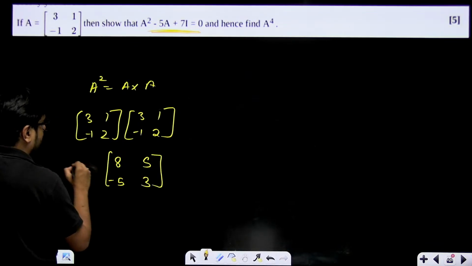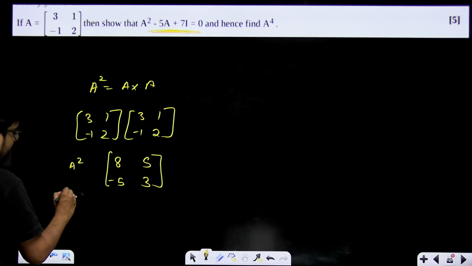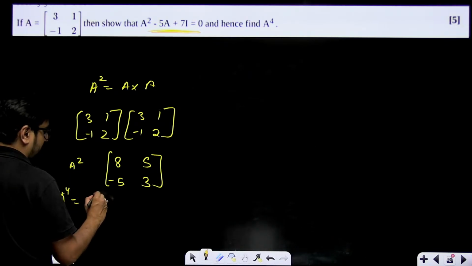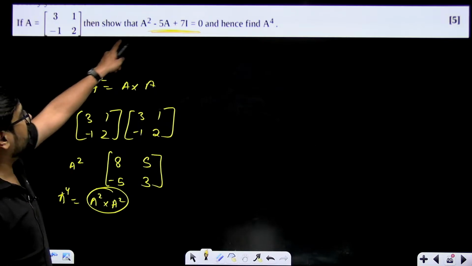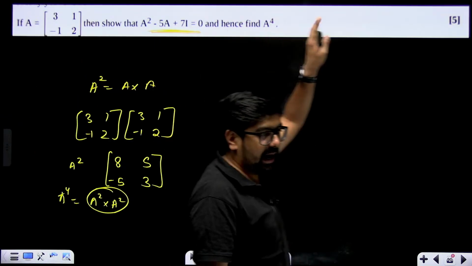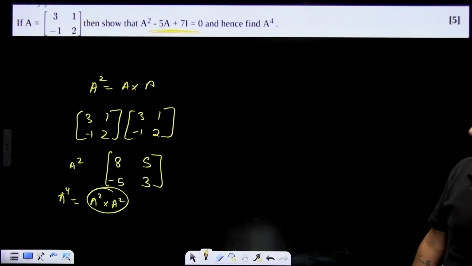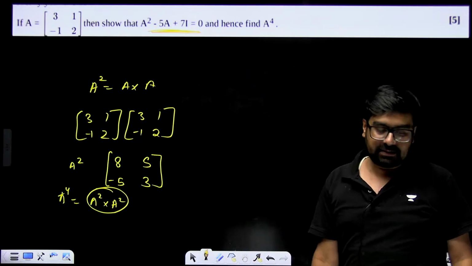This will become a square, and a to the power 4 will be this a square multiplied with a square only. So this is how you can get it. So a square you can directly put over here in this equation, add, subtract the matrix, you'll get the answer, and a to the power 4 you can get like this.